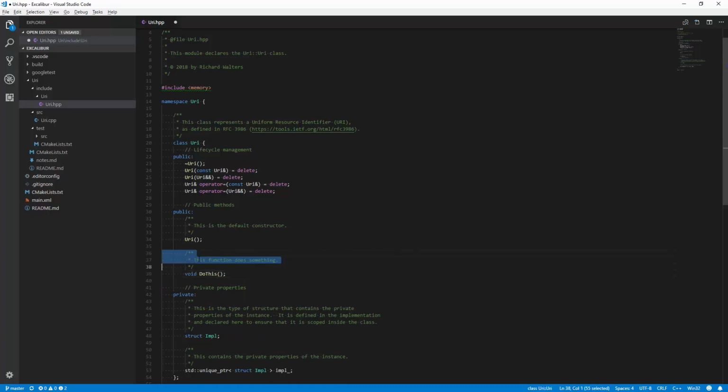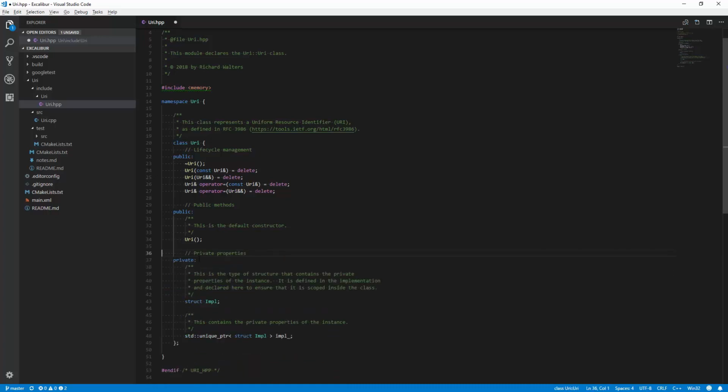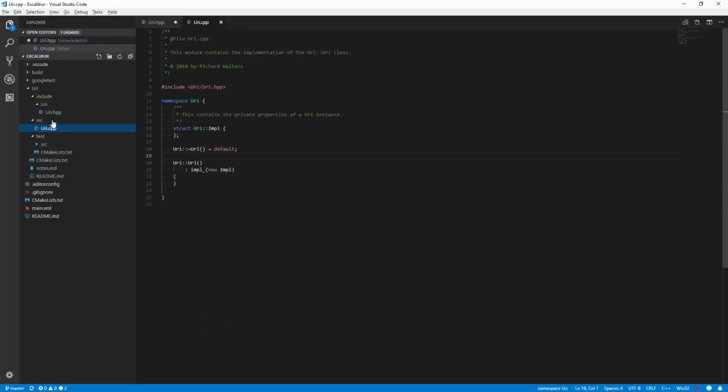So anyway, that's where we're going to be putting our public methods later. And again, this declaration, this header file, is the public facing interface to the URI component. And so it won't have anything about the private implementation other than this sort of a stub or a reference that's only resolved at runtime. And it's the structure, again, it's opaque. We can add and remove and change things in it and not mess up the interface in any way.